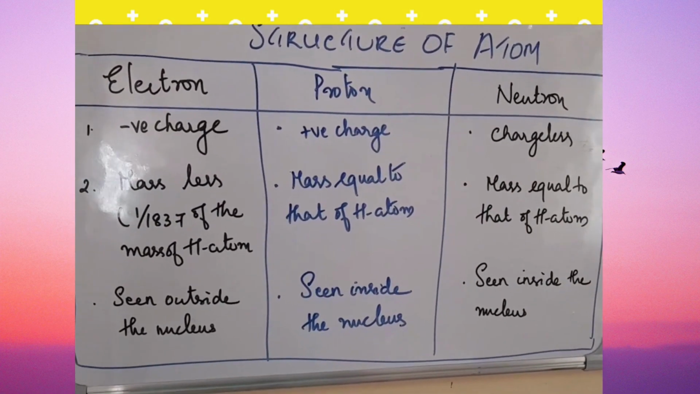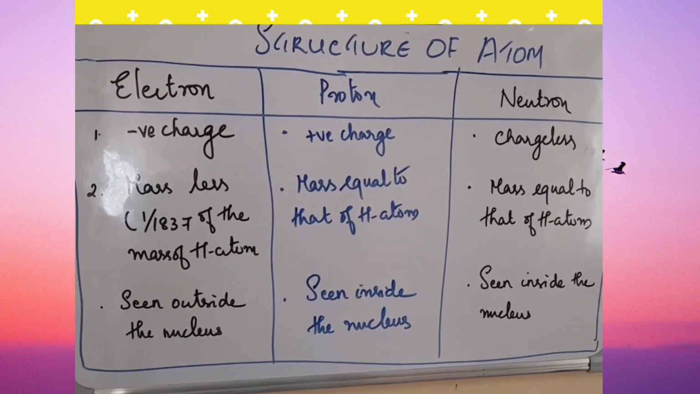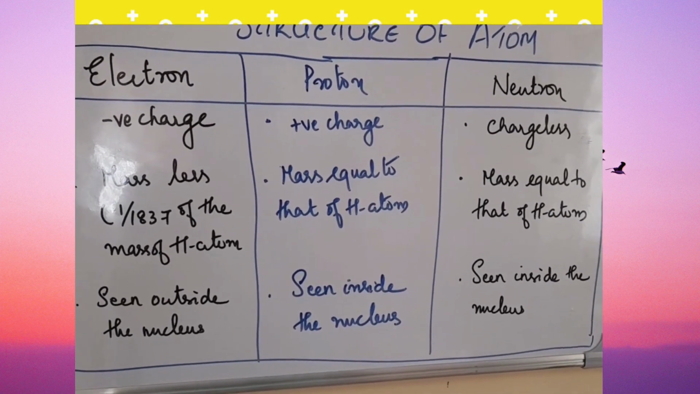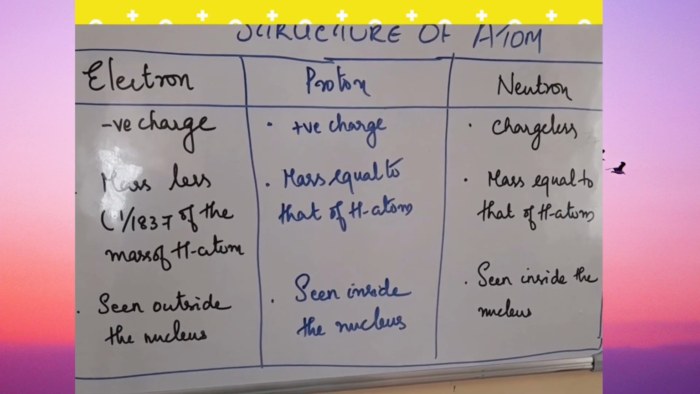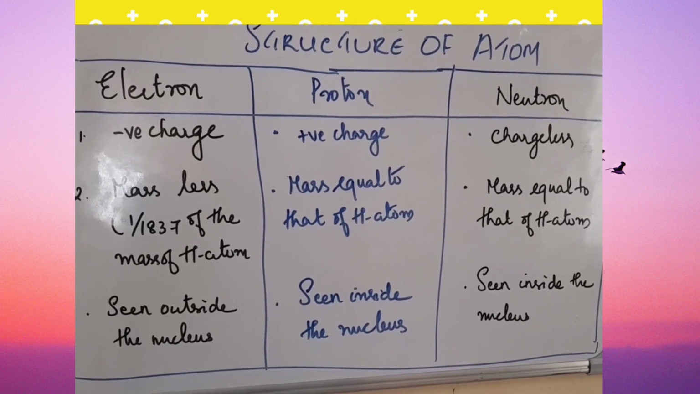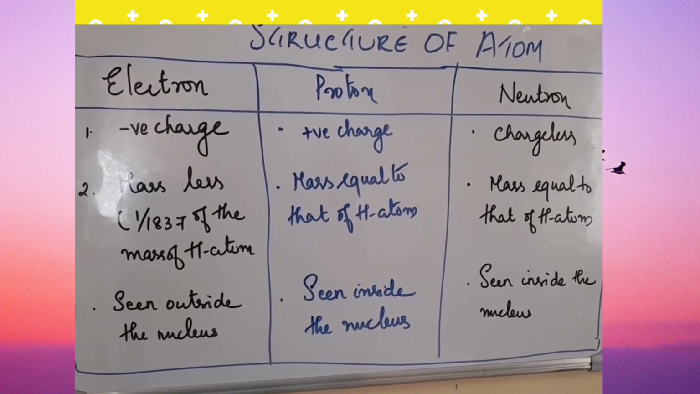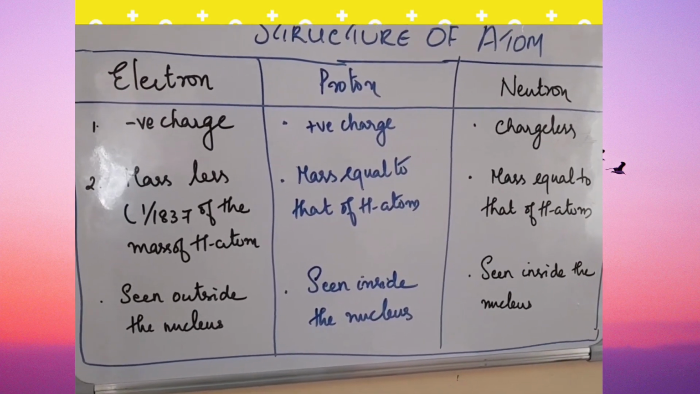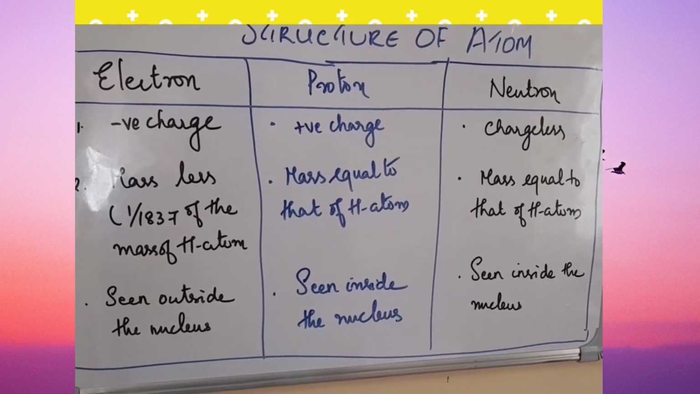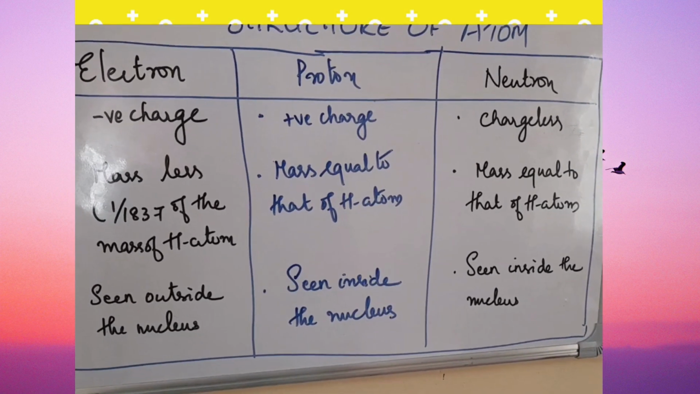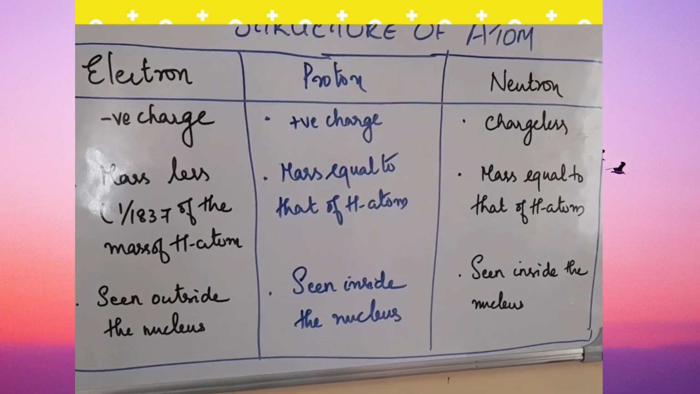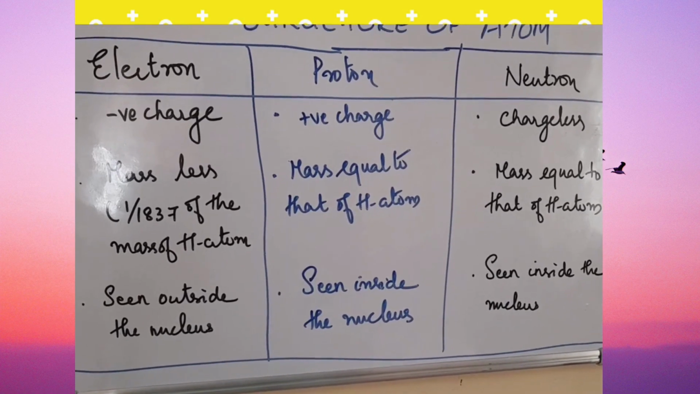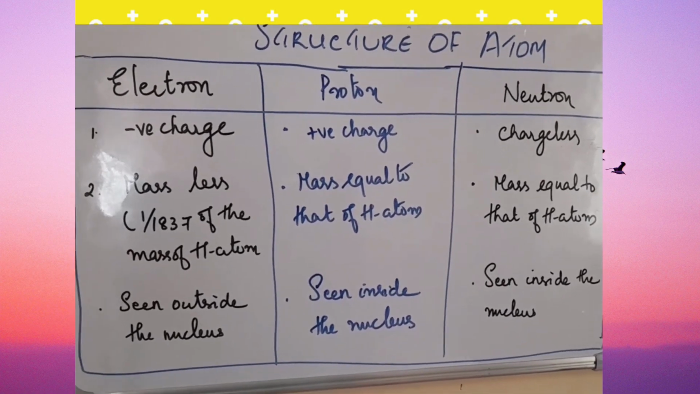Next, proton: positive charge, mass equal to that of hydrogen atom, charge equal to that of electron but opposite. Seen inside the nucleus, where the mass is concentrated. Discovered by Ernest Rutherford through his famous gold foil experiment. Last is the neutron. It is a chargeless particle, mass equal to that of hydrogen atom, seen inside the nucleus. Discovered by James Chadwick. So our case is closed.